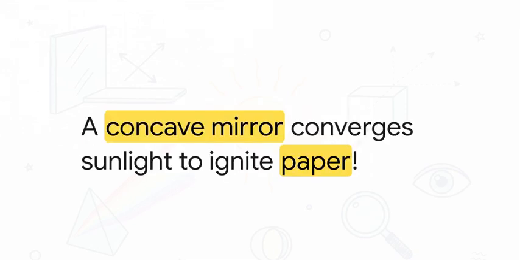And here is a pretty wild fun fact for you. Because a concave mirror converges all those parallel rays of solar energy into one super sharp bright spot, known as its principal focus, it concentrates an intense amount of heat, like a serious amount. If you hold a piece of paper exactly at that focal length, it creates so much thermal energy that the paper will actually start to smoke and eventually catch on fire.